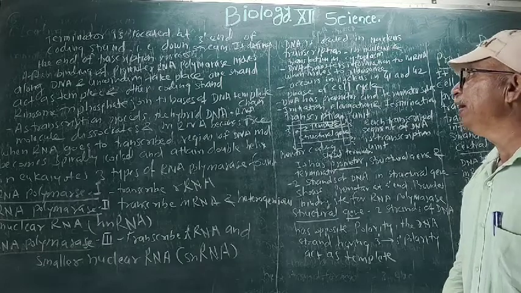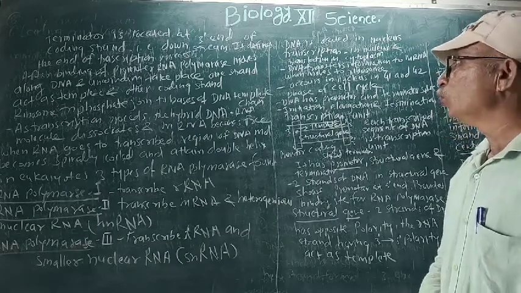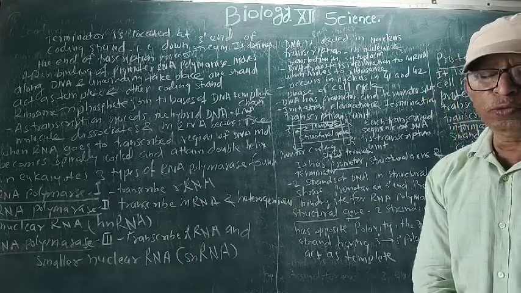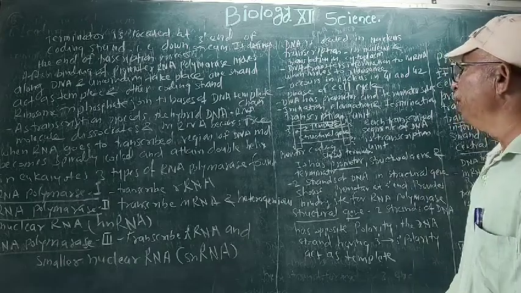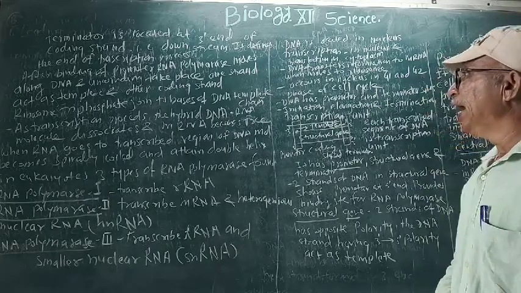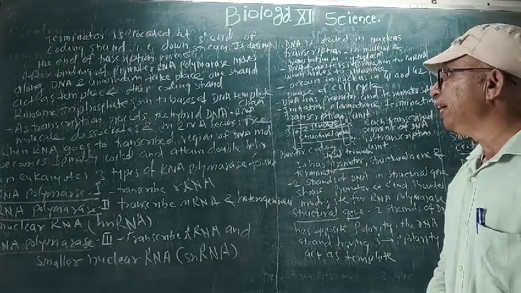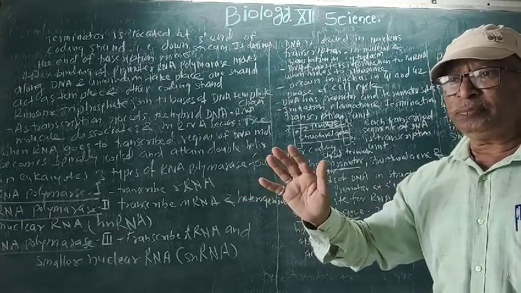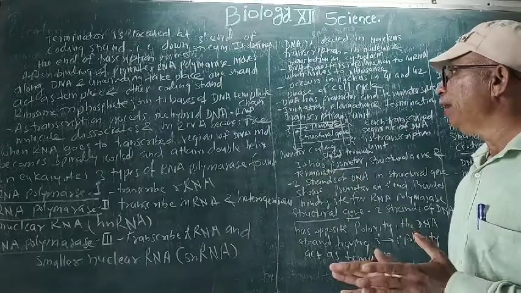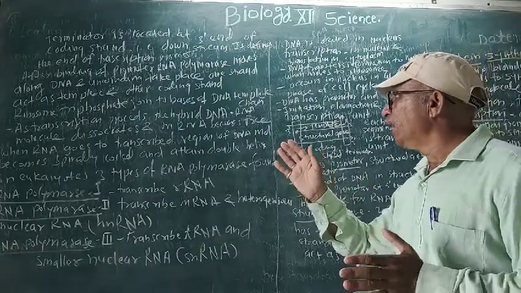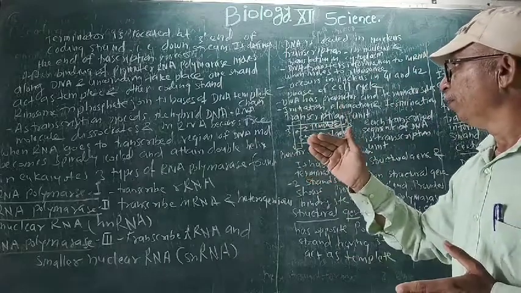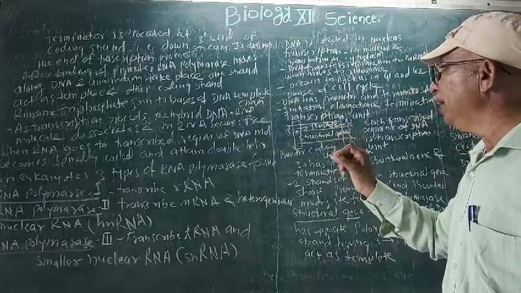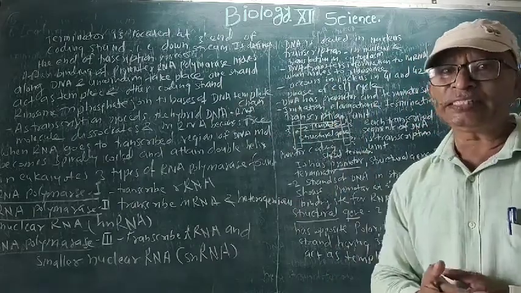Ribonucleoside triphosphates join to the bases of the DNA template chain, and as transcription proceeds, the hybrid DNA-RNA molecule dissociates. Dissociate means become separate, and the mRNA becomes free. When RNA polymerase leaves the transcribed region of DNA, the molecule becomes spirally coiled and attains the double helix structure.